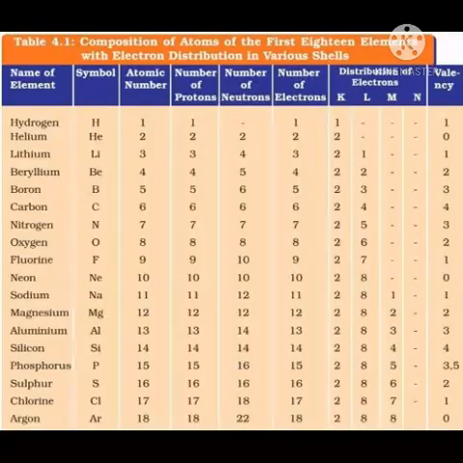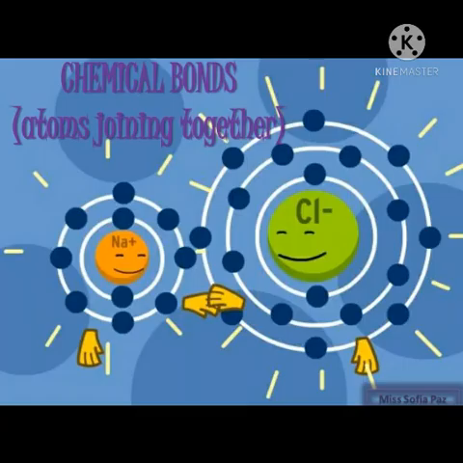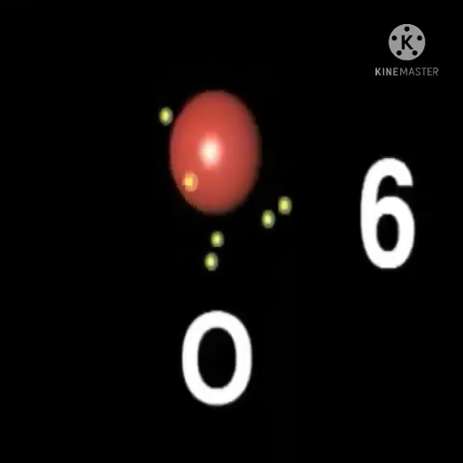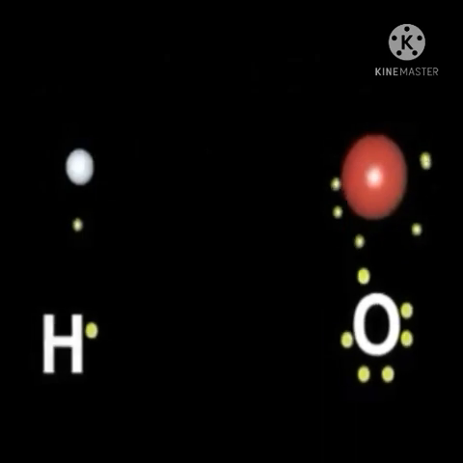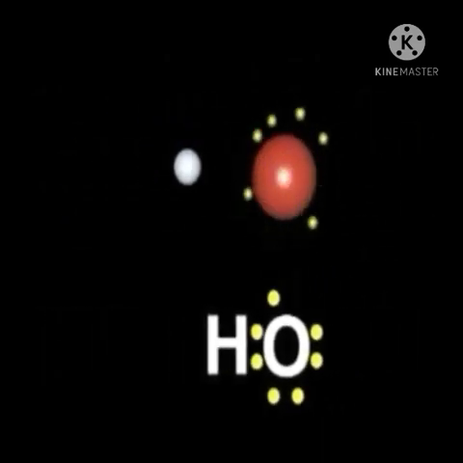Let us see. We have seen relation between electronic configuration and valency of an element. Noble gases do not form any chemical bond as their electron octet or duplet is complete. Atoms with incomplete electron octet or duplet form chemical bonds. Reason for this is that an atom uses its valence electrons during formation of chemical bond.